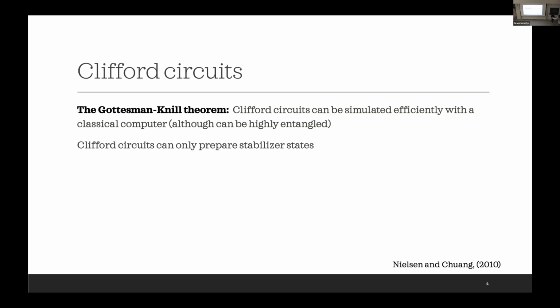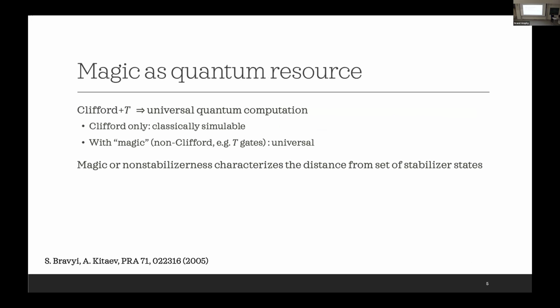What this also implies is that Clifford circuits are not enough to achieve universal quantum computation. In particular, Clifford circuits can only prepare a class of states called stabilizer states, which does not encompass all states. To achieve universal quantum computation, it is enough to add just one non-Clifford gate, for example, the T gate. The gate set of Clifford plus T is a universal gate set, so you can realize all possible states using it.